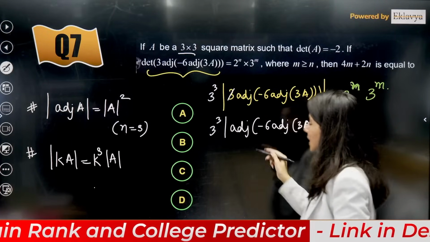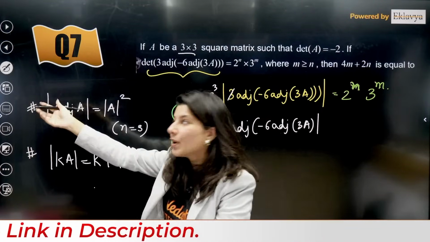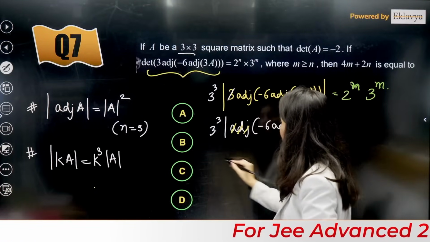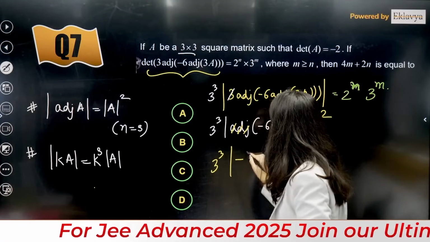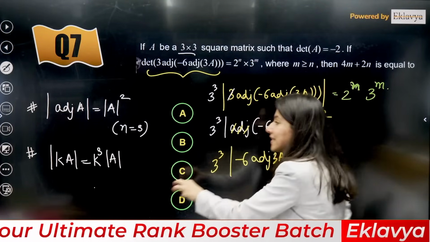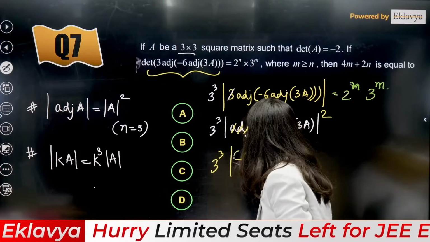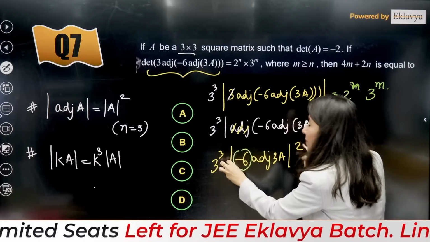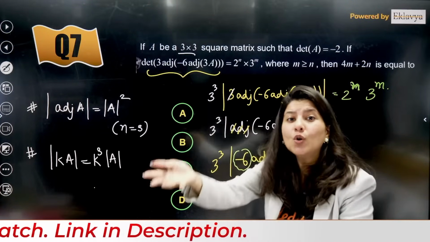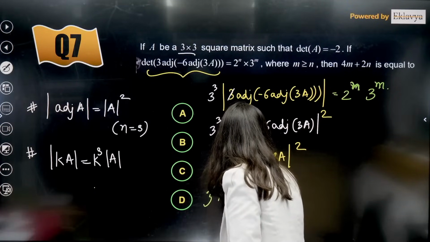Now the moment you remove adjoint, there will be a square. Just remove adjoint, apply square. That's the whole thing. So this is 3 cube. Now we have minus 6 adjoint 3A and we have a square. Now minus 6 will come out again and power will be 3, but understand, the moment you take this minus 6 out, power will be 3, but the square is already there. Let's not forget. So minus 6 cube and square. So this is going to give you 3 cube and minus 6 power 6.